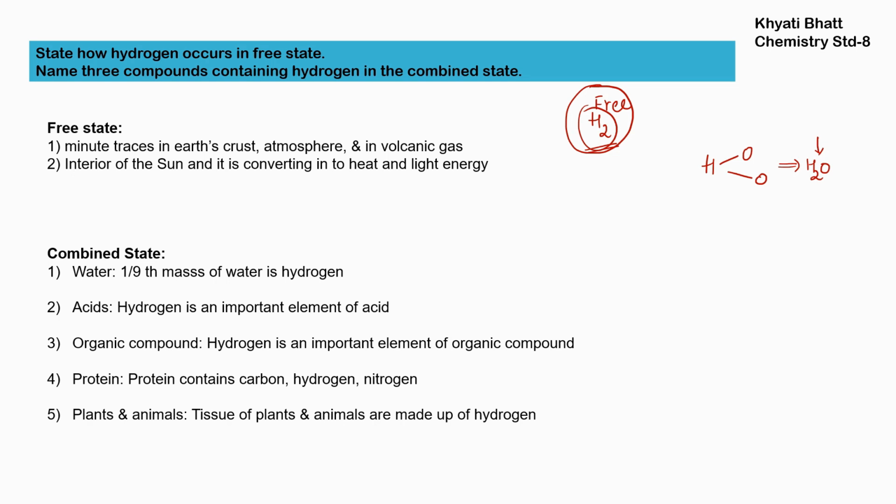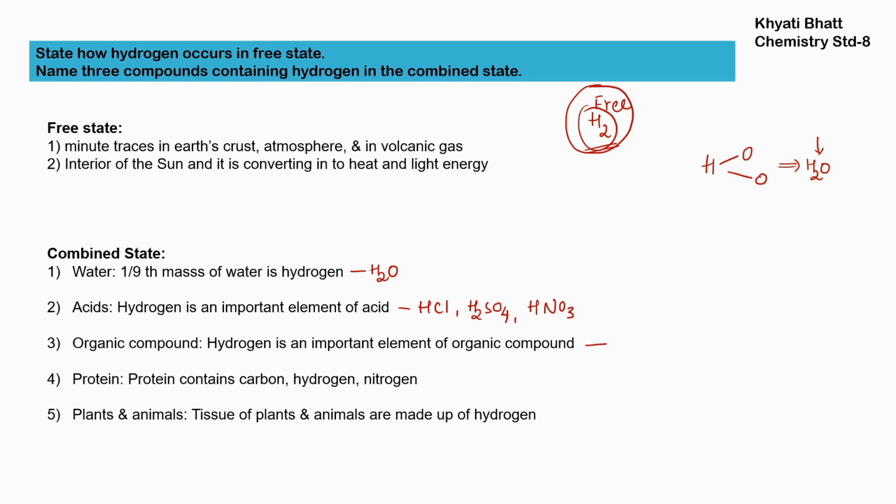Now combined state means it is along with another element, chemically attached with other atoms. So for example, water, molecular formula H2O. 1/9 of the mass of water is hydrogen, in combined state. Then comes acid. Majority of all acids, for example, hydrochloric acid, sulfuric acid, H2SO4 and nitric acid, HNO3. These three are the main acids in our chemistry, and in all of these acids the hydrogen is there in combined state. Then comes organic compound.